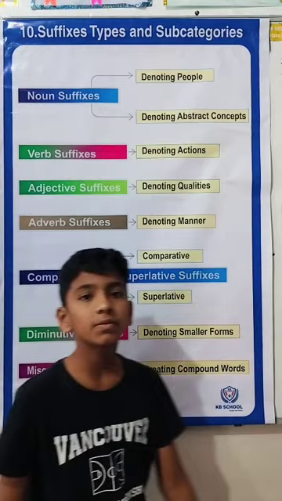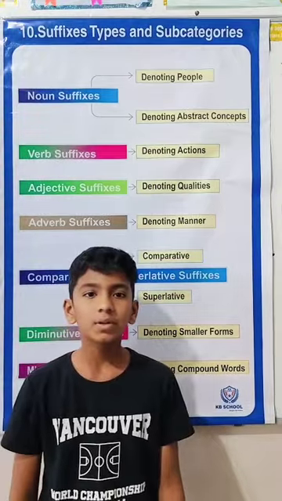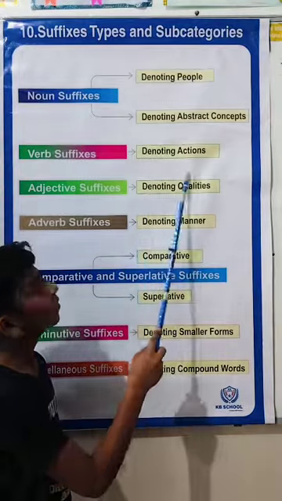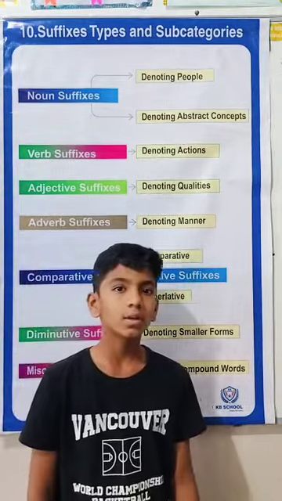Verb suffix. Verb suffix is a modification of a verb into a noun form. They are further divided into 1 type: denoting actions. For example, louding, action.